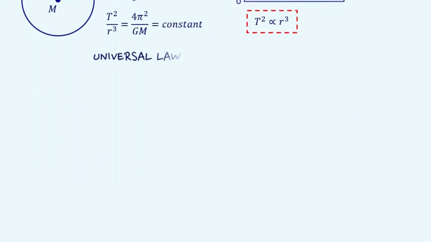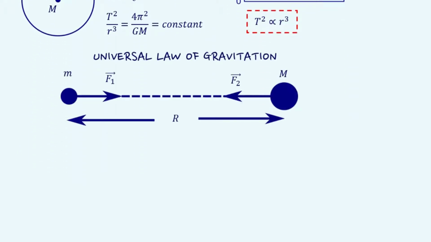Newton's law of gravitation can explain terrestrial gravitation as well as Kepler's laws. It says that every body in the universe attracts every other body with a force that is directly proportional to the product of their masses and inversely proportional to the square of the distance of separation between their centers. The force acts along the line joining the two bodies.